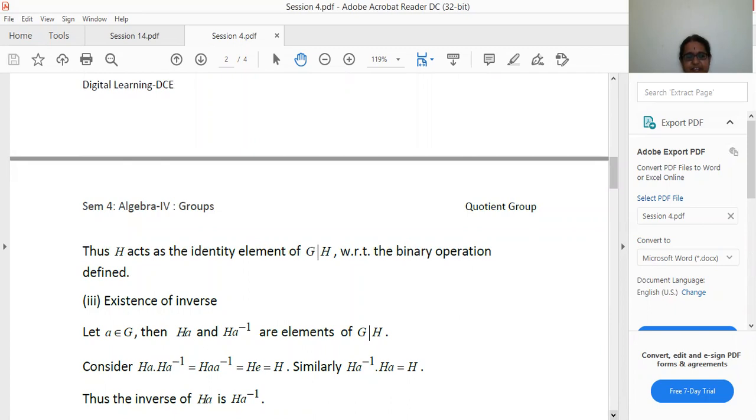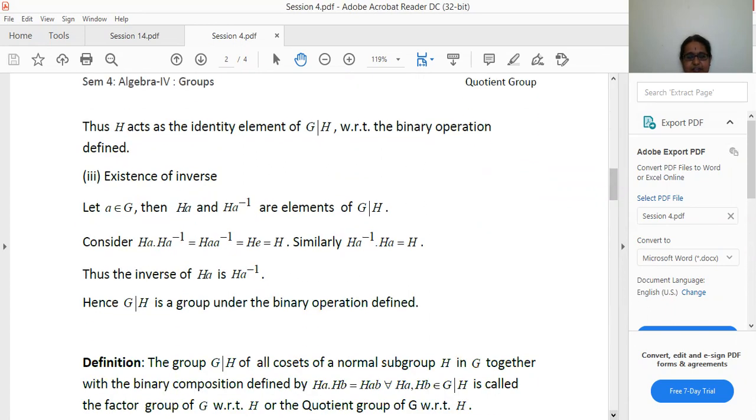Now consider Ha dot Ha inverse. Again apply the binary composition defined. This will be equal to H a a inverse. a a inverse is equal to e, the identity of G. So H a a inverse is equal to He, that is equal to H. Similarly, consider Ha inverse dot Ha. Ha inverse dot Ha is H a inverse a. a inverse a is e. So He is equal to H. Thus, from this we can say that the inverse of Ha is Ha inverse.